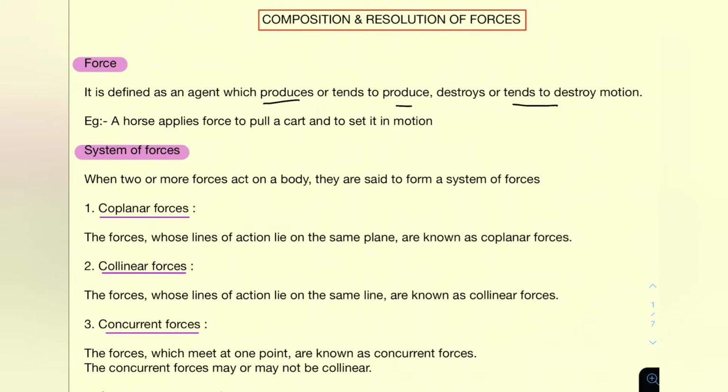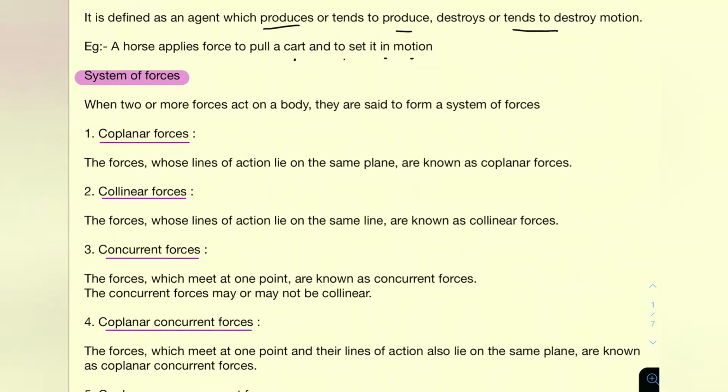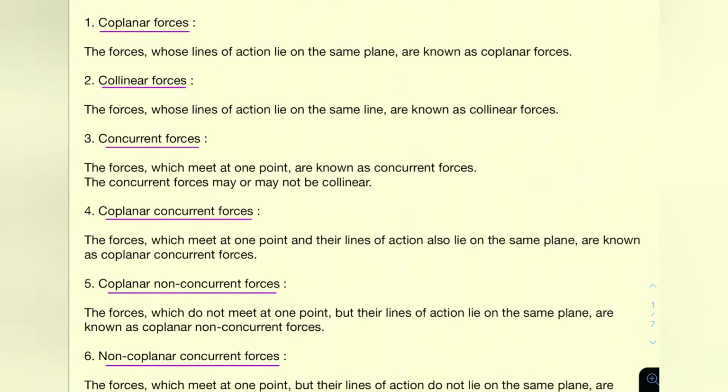An example of that is a horse applying a pull on a cart and setting it in motion. So the cart was actually at rest. The horse applies a force and sets that in motion. And there is another term, that is system of forces. System of forces means that there are many forces acting on a body. So when two or more forces act on a body, then they are said to form a system of force. There are many systems of force, of which seven are important to us.